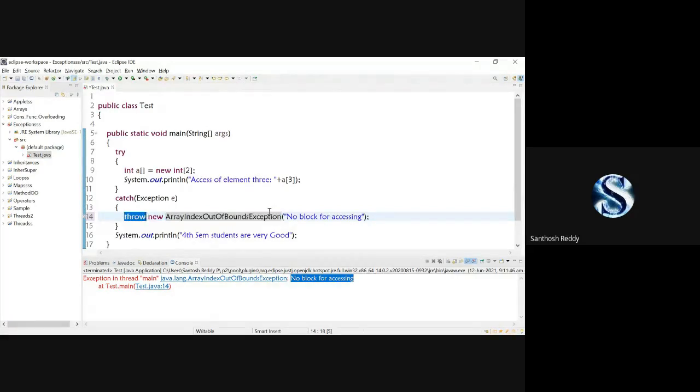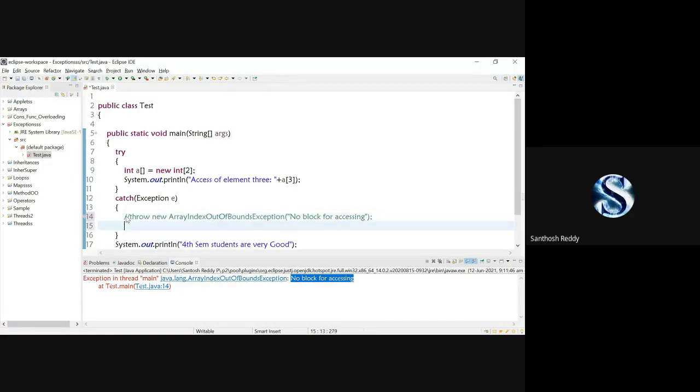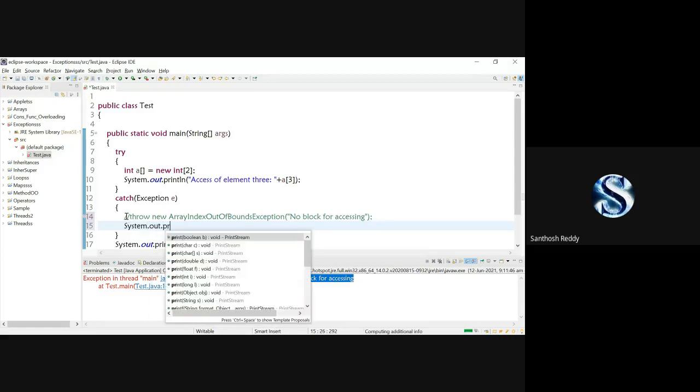Using the throw keyword we can generate an exception. For that class, we are going to pass a string. Whatever message we are passing, it will be displayed on the screen. Earlier, first I'll just comment this out and show what we were printing on the System.out.println